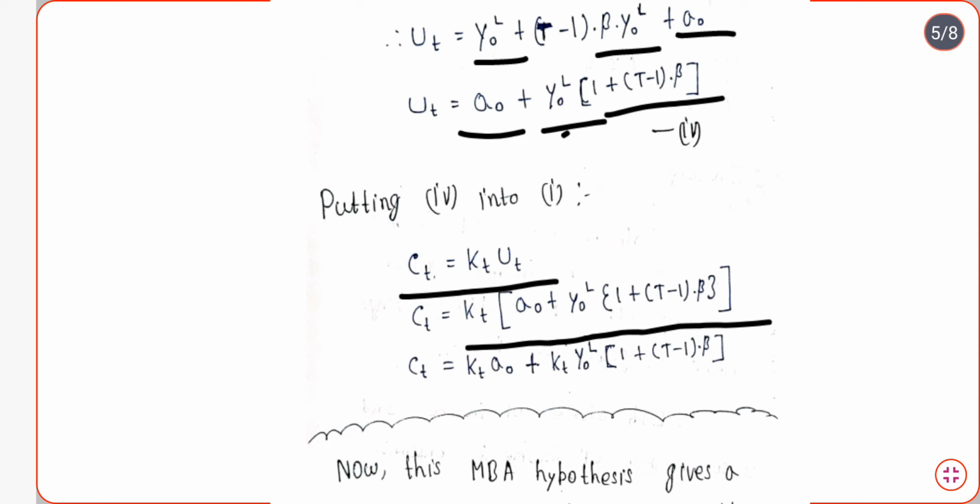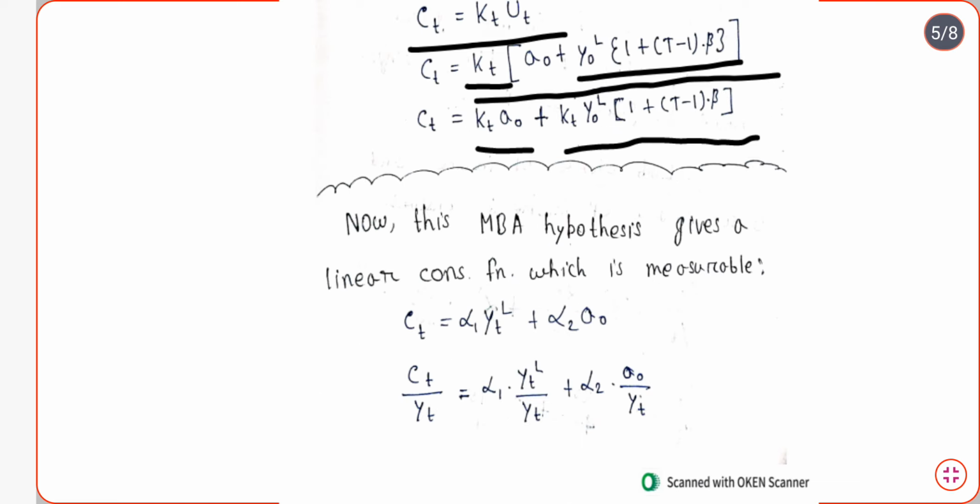Now we will multiply Kt with A0 at first, then we will multiply Kt with this other term, that is Kt into Y0L into (1 plus (T minus 1) into beta). Now the MBA hypothesis actually gives a linear consumption function which is measurable. What is the form of that linear consumption function?